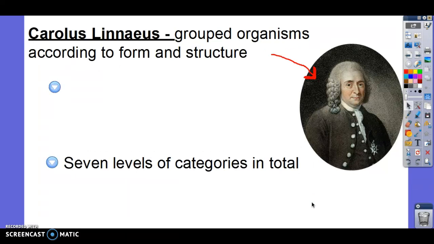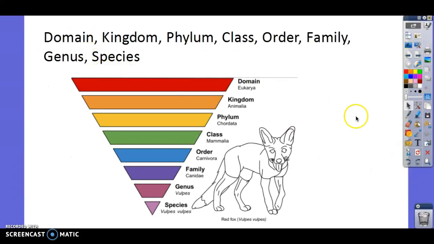So what were these categories? We're going to talk about them. I had to memorize them. You guys don't have to memorize them. There are 4 that I need you to know, even though there's 7 total. Here are the 7. I do not need you to write all these down. Don't write them down. The categories from biggest to smallest: domain, kingdom, phylum, class, order, family, genus, and species.